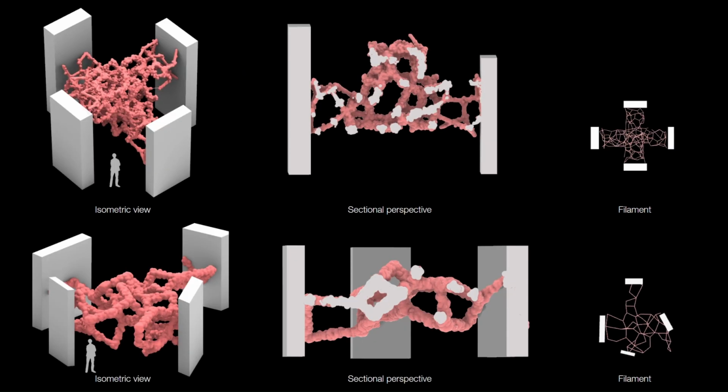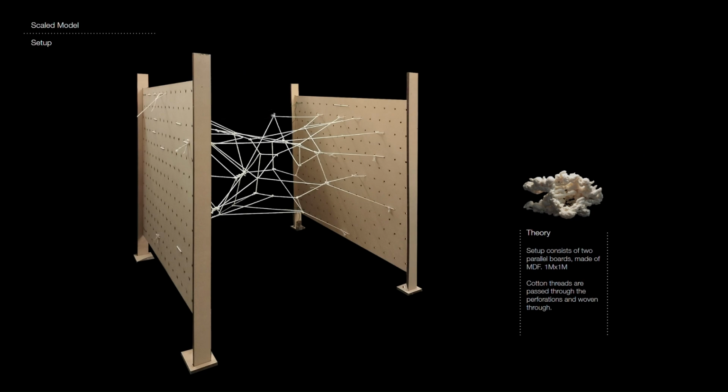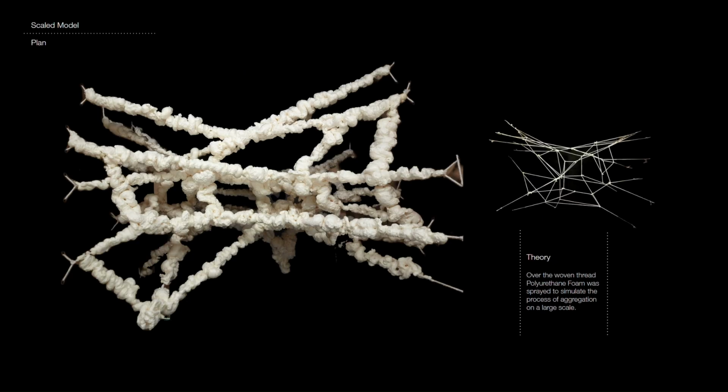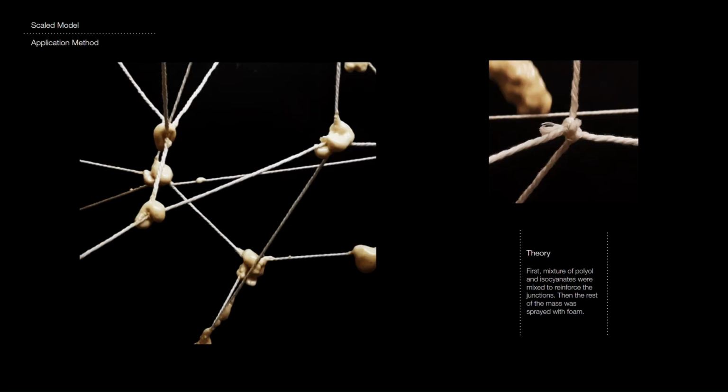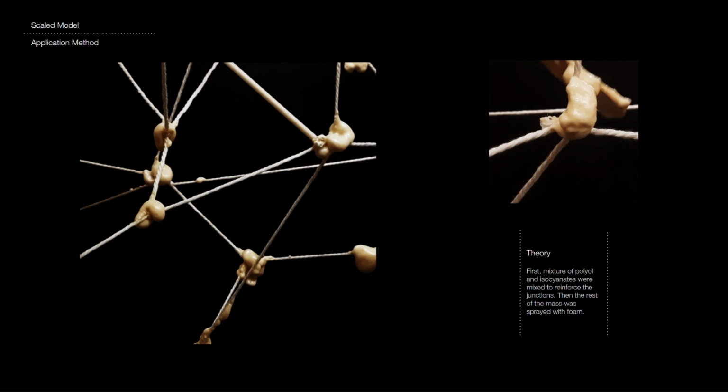Here we built a scaled prototype of the digital model, physically. Over the woven thread, polyurethane foam was sprayed to simulate the aggregation process on a larger scale. As the mass aggregates, we begin to observe volumes and potential spaces forming within the model. Here we observe the application methods of PU foam.